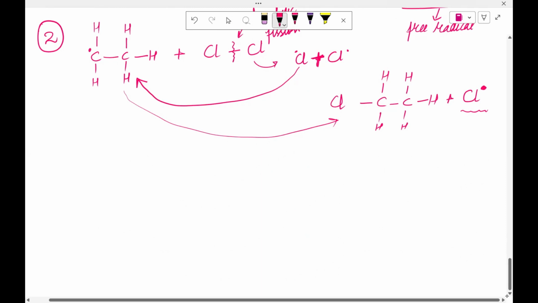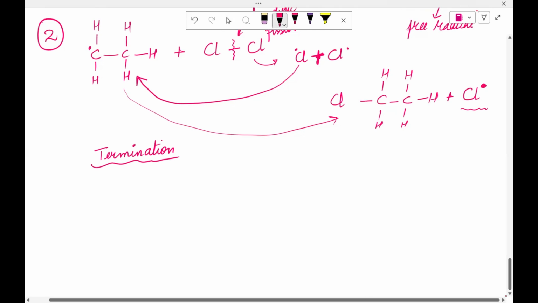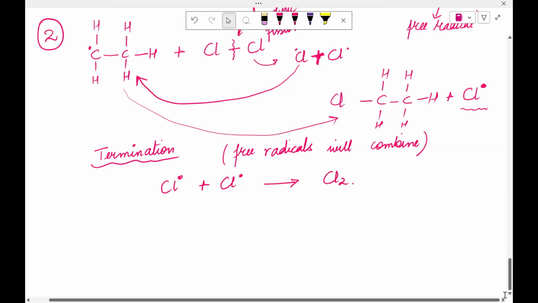And now there is a last step, which we call the termination reaction. This is the last step. In this, free radicals are going to combine. How are free radicals going to combine? For example, we have this free radical. This will combine with this one and form Cl2. And now this radical would be there as well.